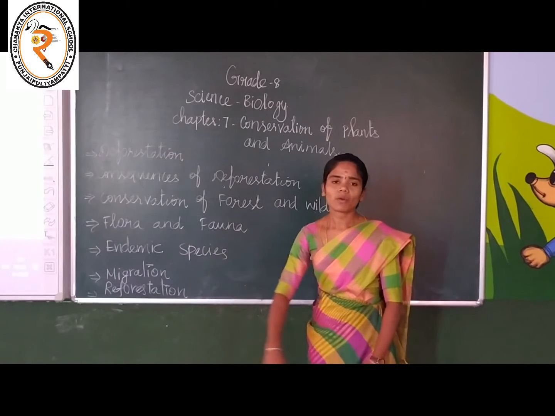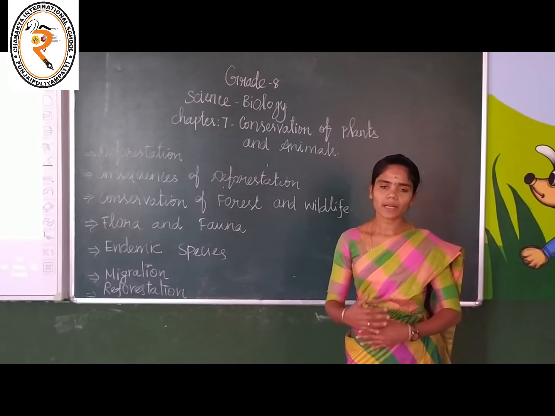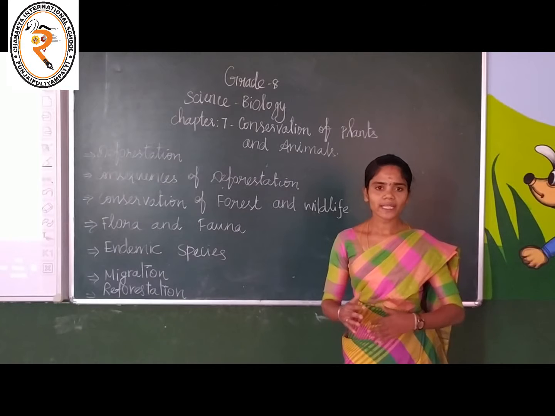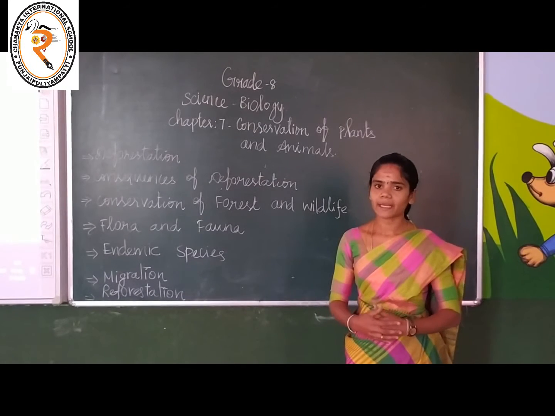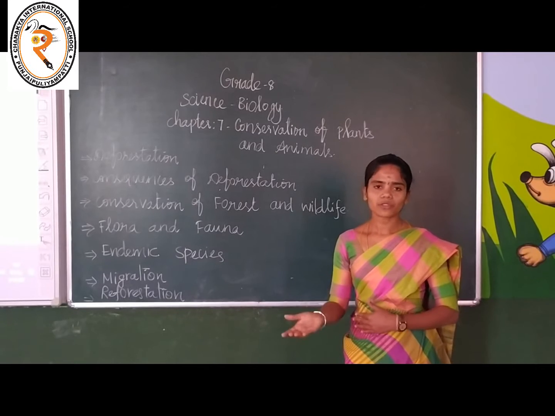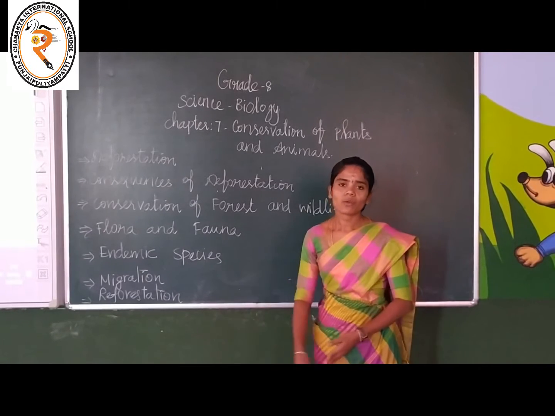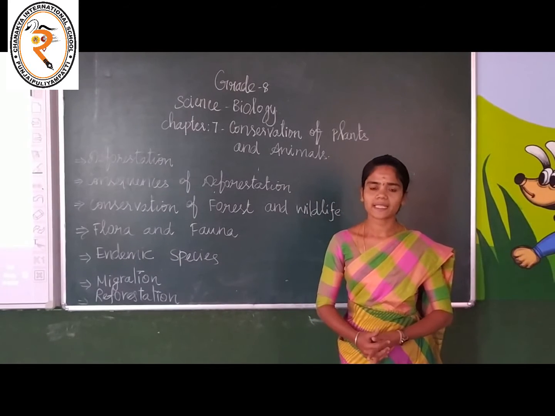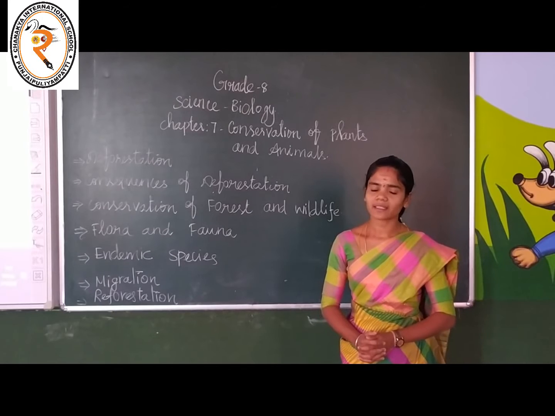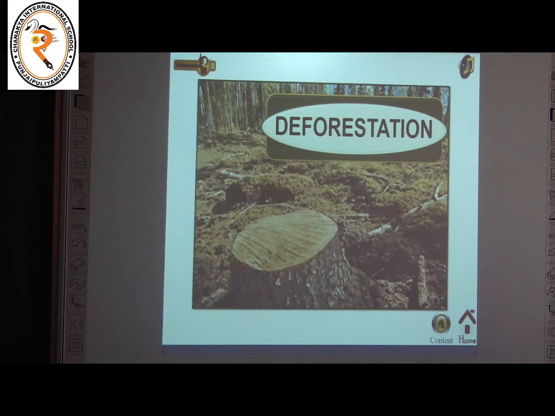Then migration. What is called migration? The movement of animals or birds from one place to another. Why do they migrate from one place to another? Due to the climatic condition, they will move from one place to another. And finally, reforestation. What is called reforestation? The growing of plants is called reforestation. Come children, let us see the topics in detail.